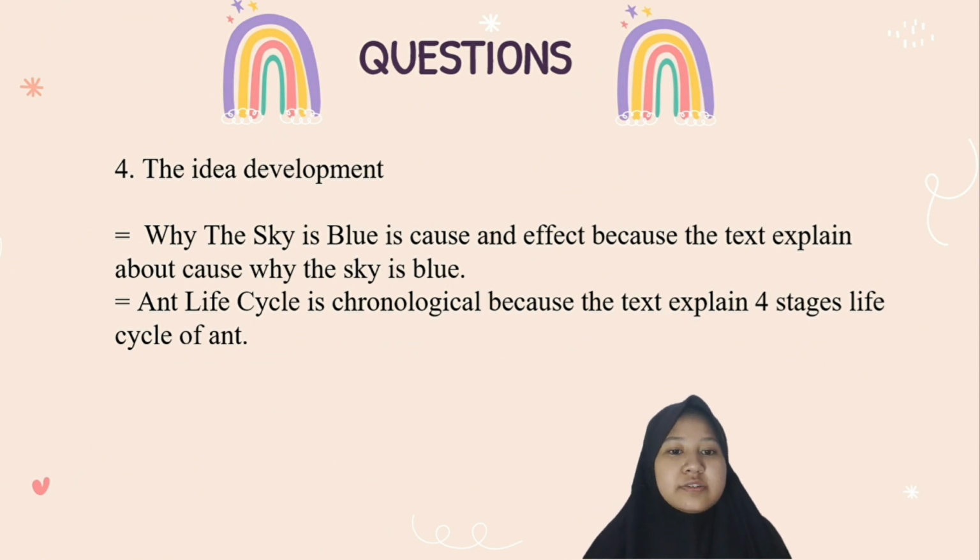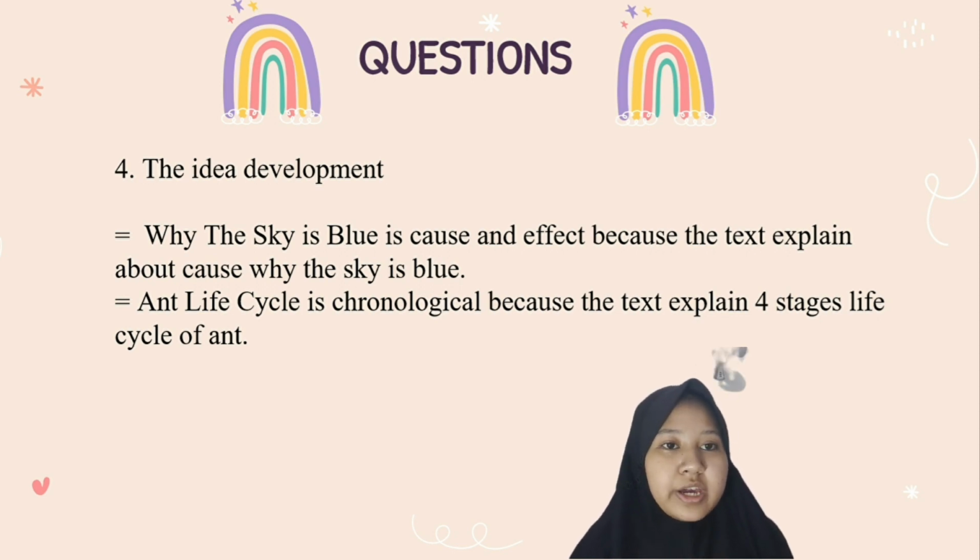Question number 4. The idea development. Why the sky is blue is cause and effect because the text explains the cause of why the sky is blue. Ant life cycle is chronological because the text explains the four-stage life cycle of ants.